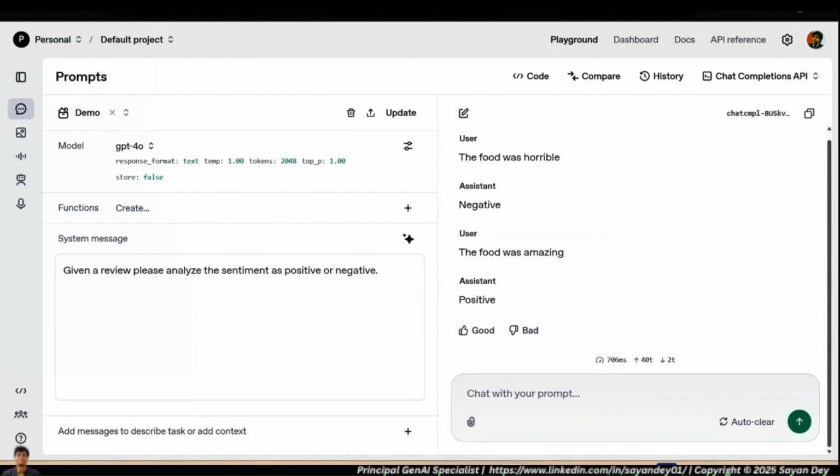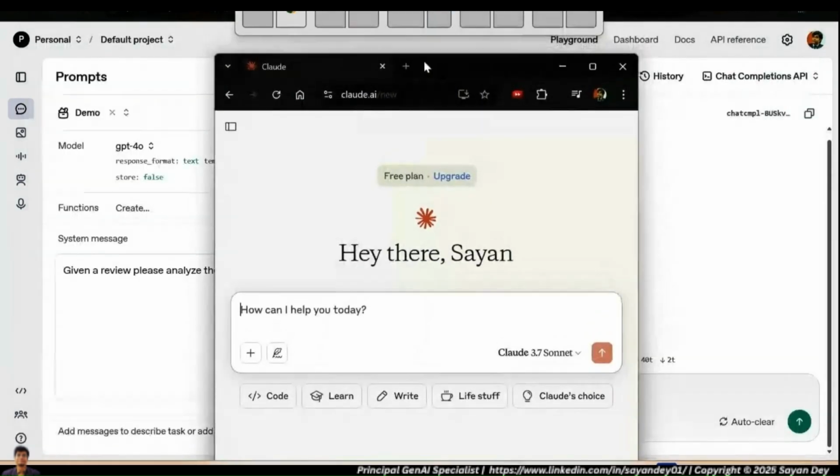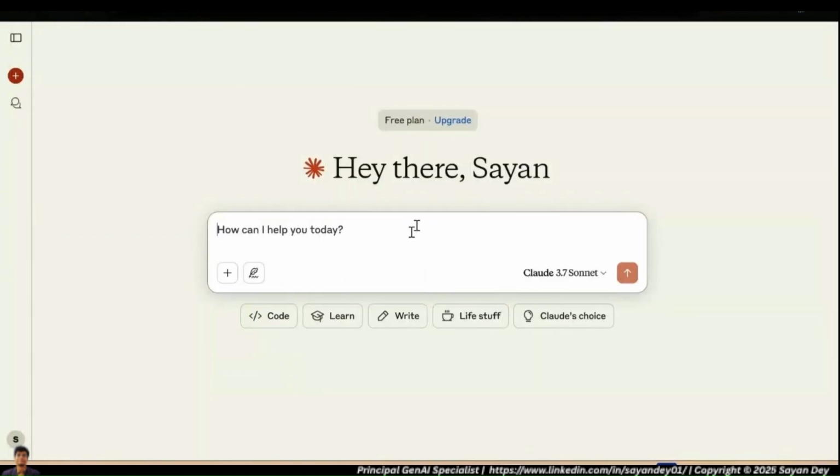Anthropic also has a developer platform. So you can go to Claude AI and you have a developer platform there also. Same way, you can also work with it. The interface and the API calls will be very, very similar. All the major language models will have this. You can see this is just like we have chatgpt.com. This is slightly less popular, but you have something called claude.ai.